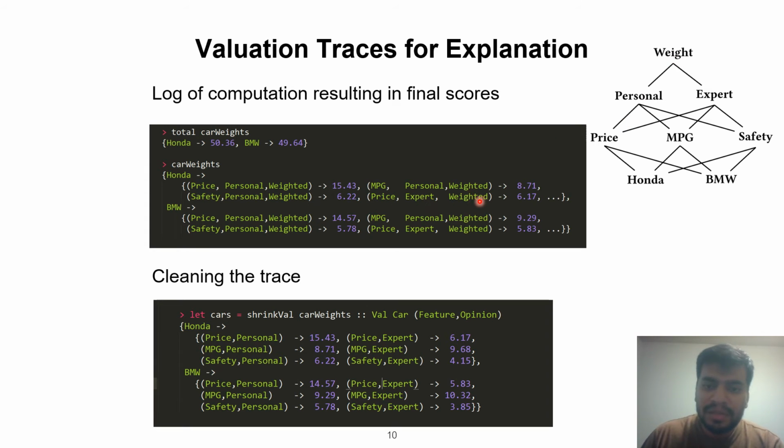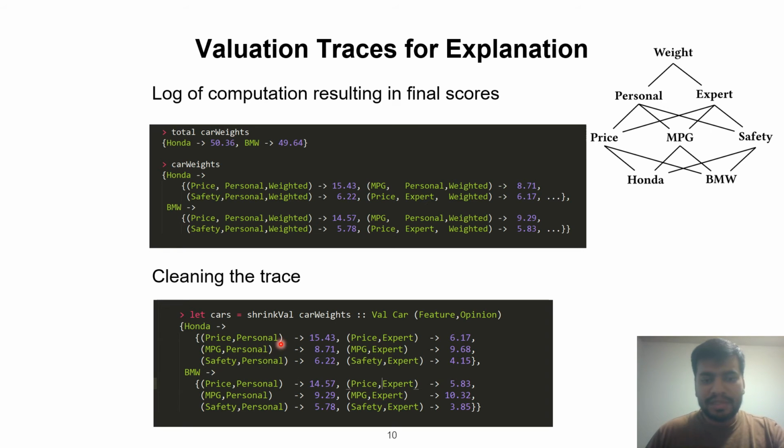Since every component shares it, keeping it around does not make much sense, and removing it would not change our result. So if we got rid of our weighted constructor, this is what the cleaned up trace looks like. Every component that is present here would be present in the BMW trace as well.